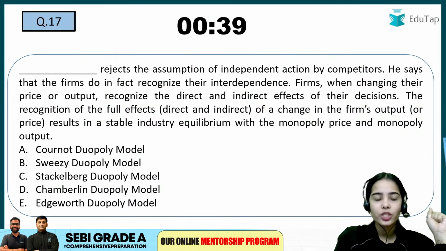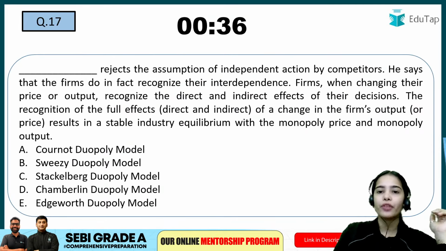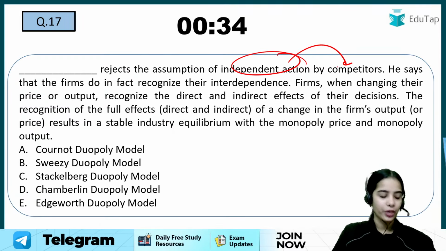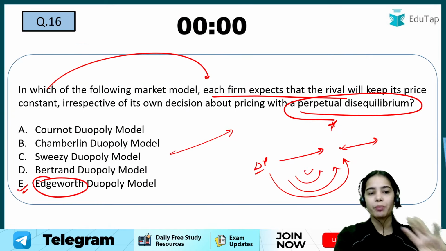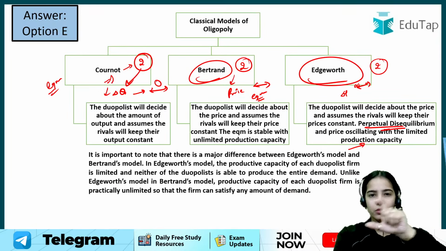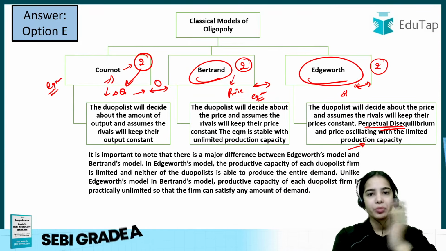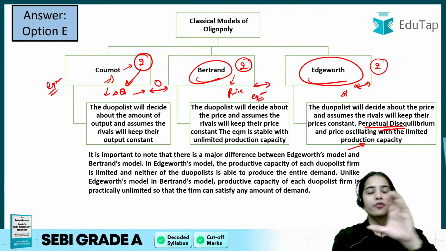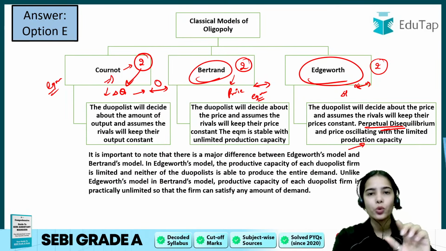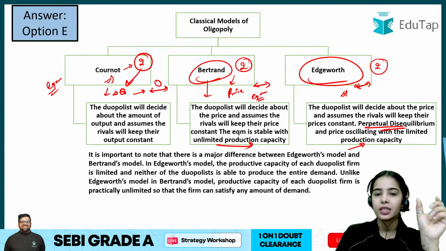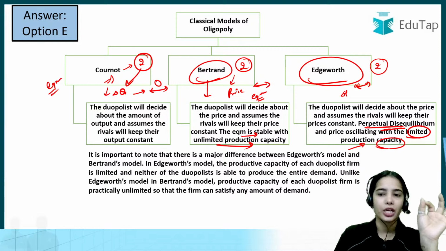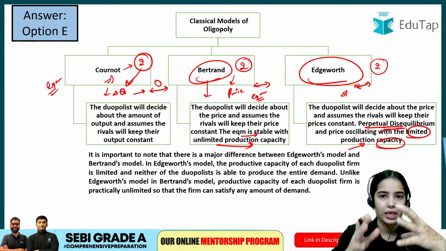Now coming to the next question: Dash rejects the assumption of independent action by competitors. I have given you certain important points about the models, so you can read the important points for all the models. For the other models also, Chamberlain, Sweezy, those lines will be given in the coming slides, where we will discuss them. Here I've provided the material in brief so that you can know the important points. In Bertrand, there is unlimited production capacity and stable equilibrium. In Edgeworth, there is perpetual disequilibrium and limited production capacity.